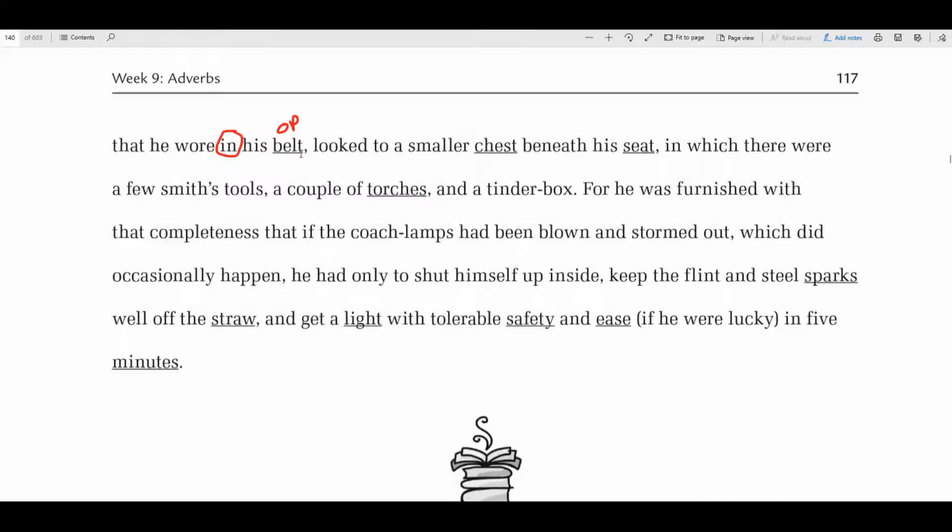All right. Looked to a smaller chest. There we go again. To is a very common preposition, making this an OP. Notice all of these OPs, these objects of the preposition, are all nouns. Beneath his seat. Beneath is a preposition, making this another OP. In which there were a few smith's tools, a couple of torches, and a tinderbox.